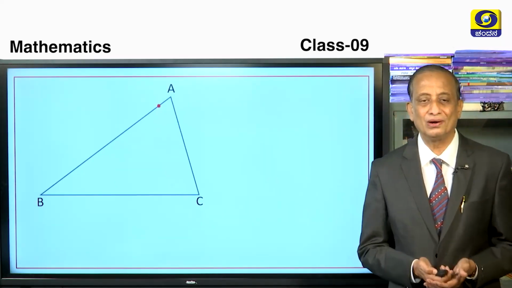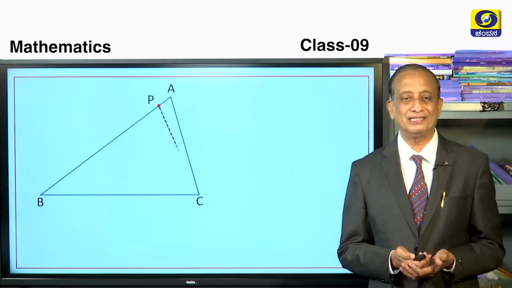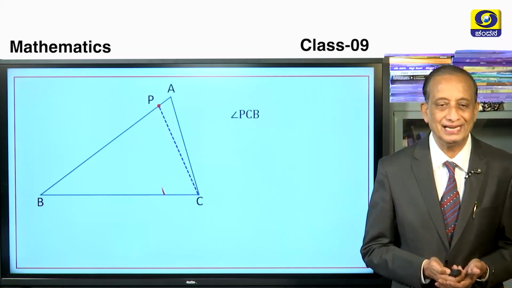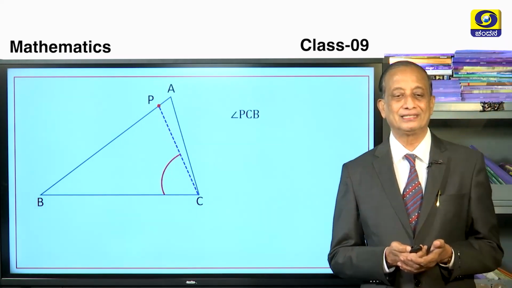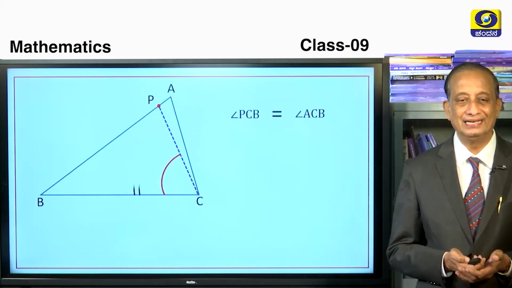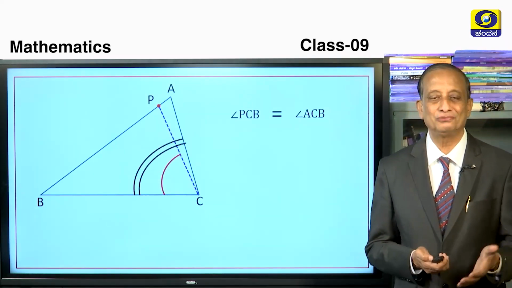So can you recall this figure, children? In triangle ABC, P is a point on AB and P and C are joined. So you can see angle PCB. This is angle PCB and that is equal to angle ACB. This is what we got.